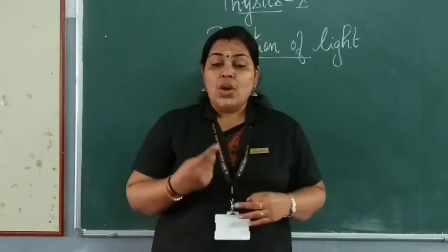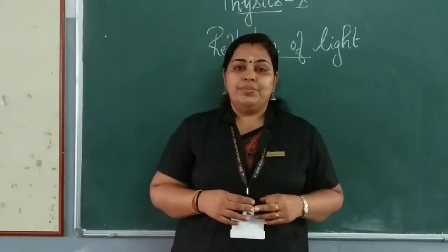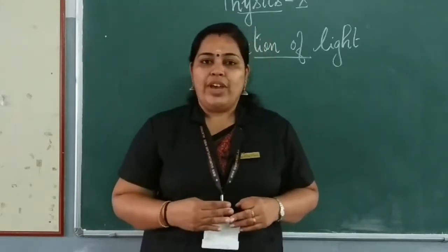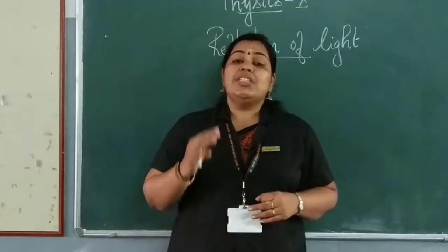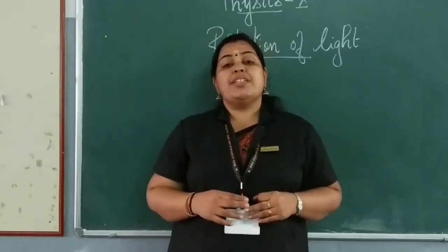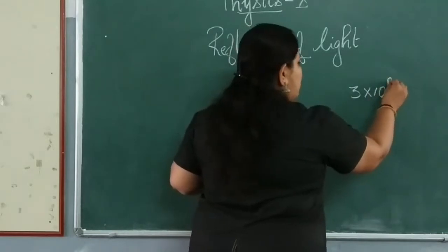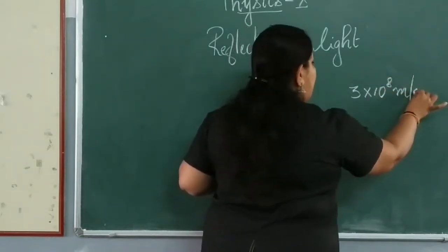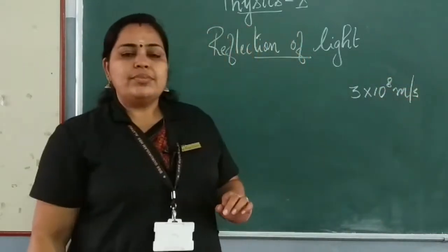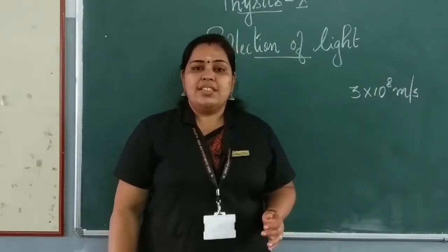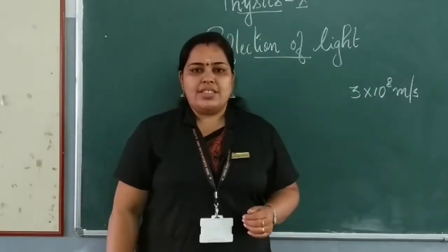And what is the speed of light in vacuum? The speed of light in vacuum is 3 into 10 raised to 8 meter per second. All those things we have discussed in our lower classes.